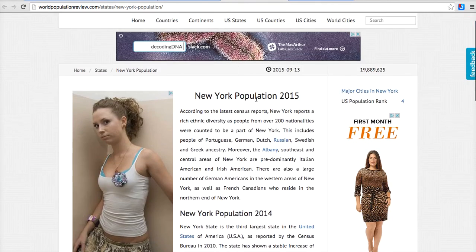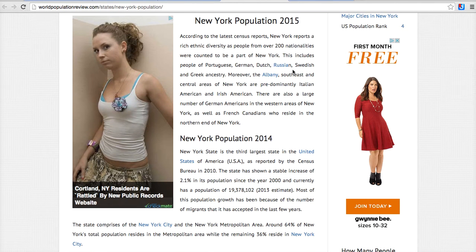All right, so let me show you how to annotate. So I have my Diigo up right here. I'm going to look at this information. I'm going to try to ignore her, and just focus on the text. So this was written pretty recently. According to the latest census reports, New York reports a rich ethnic diversity as people from over 200 nationalities were counted to be part of New York.